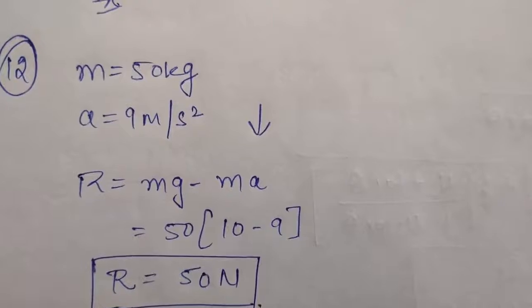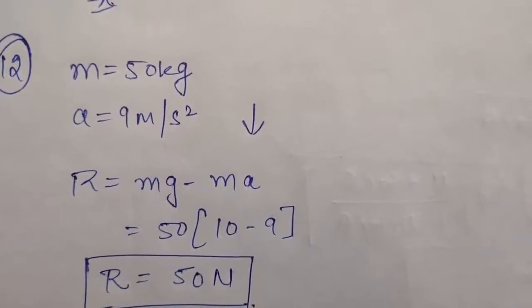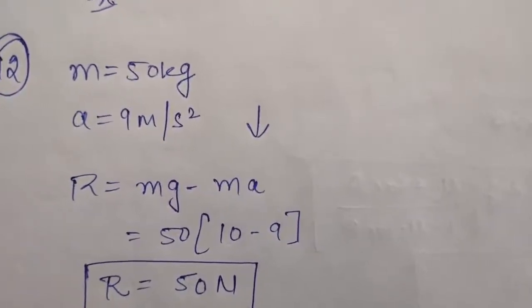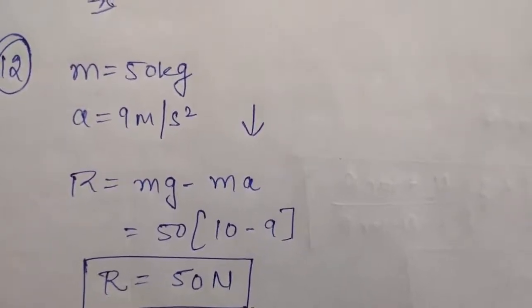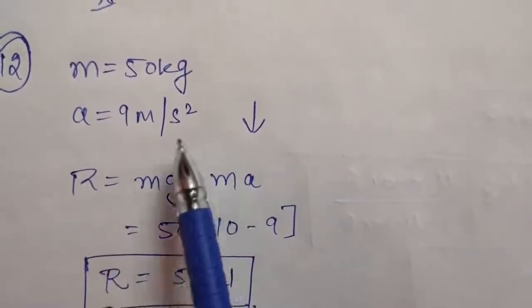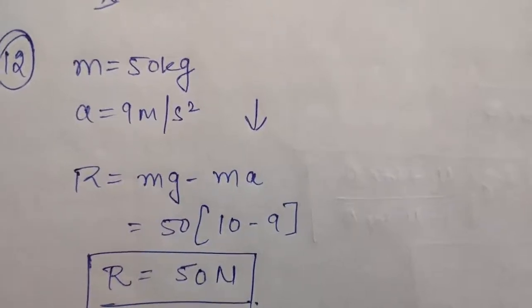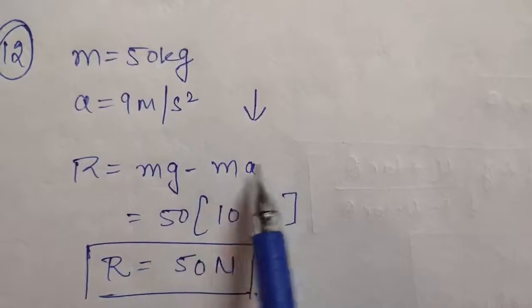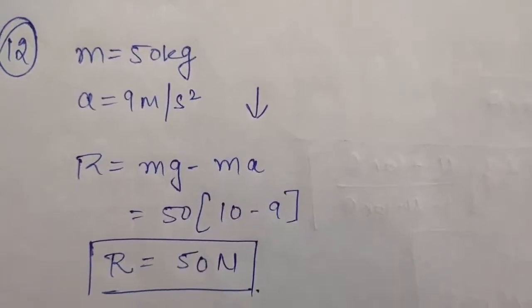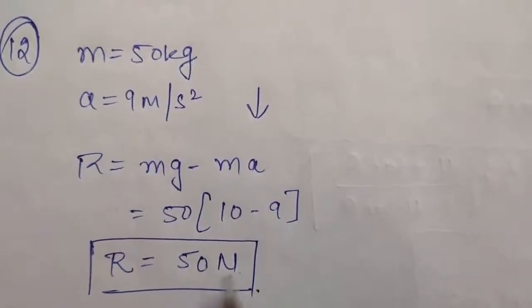In question number 12, the mass of a person is given as 50 kg, and a lift is given which is accelerating downward with an acceleration of 9 meter per second square. You have to calculate the reaction force. Again, if you form the equation of motion, you will get R equals mg minus ma. Put all the values, the reaction force will come to be 50 Newtons.